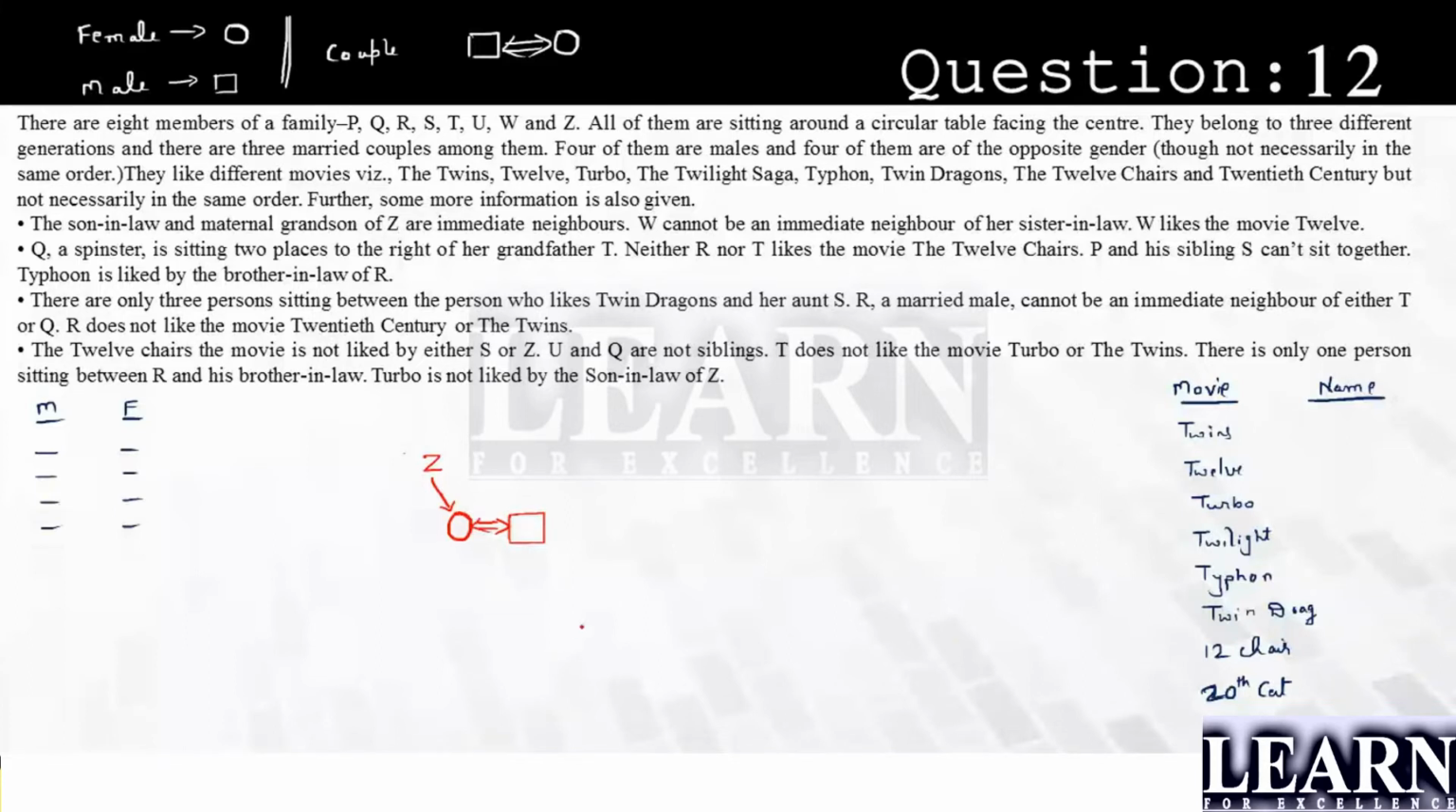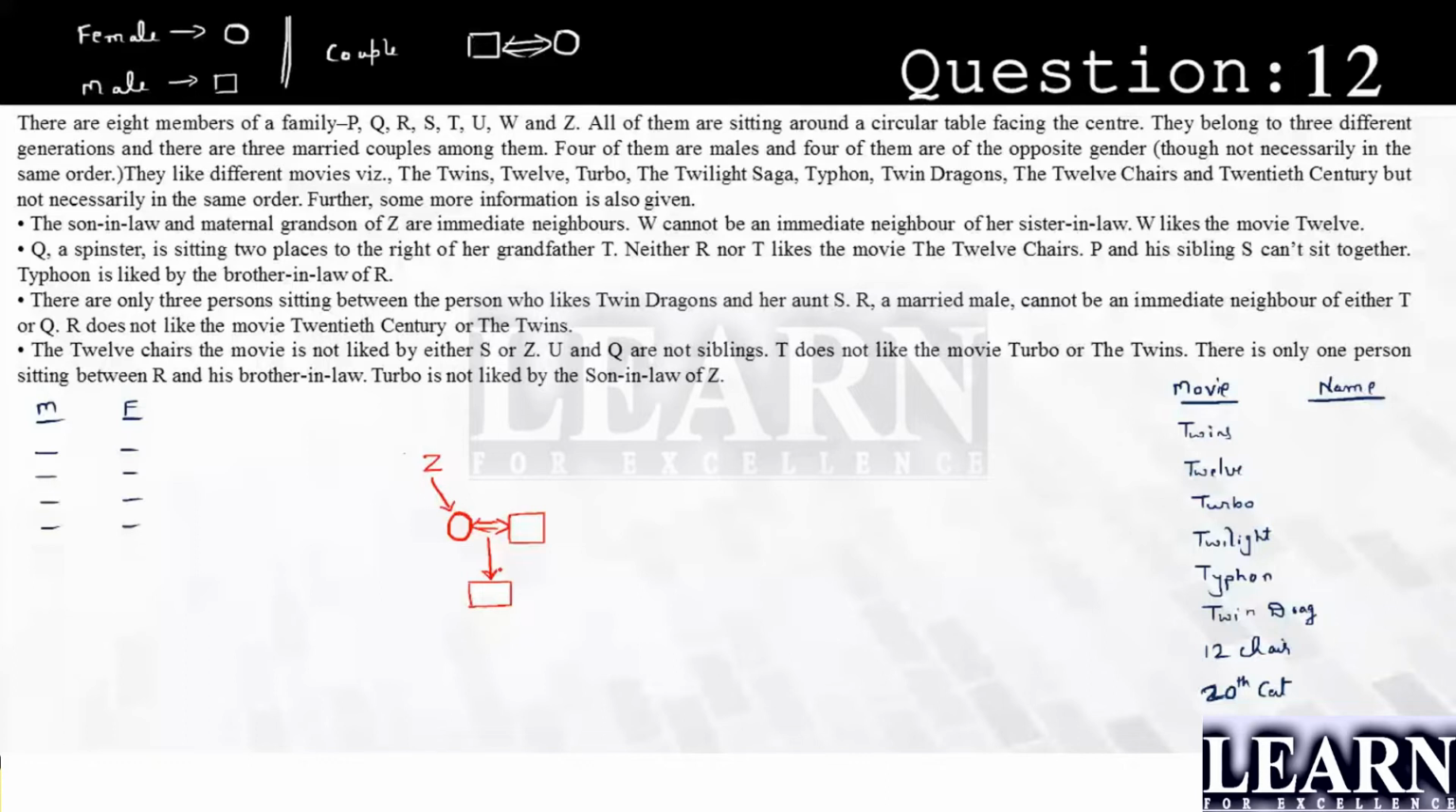Son-in-law of Z. Next, and a maternal grandson. Z already has a daughter and a maternal grandson. It is nothing but that the daughter has one son, the maternal grandson. Is it done with the first statement? We don't have any information about who is male and who is female. We don't know anything.